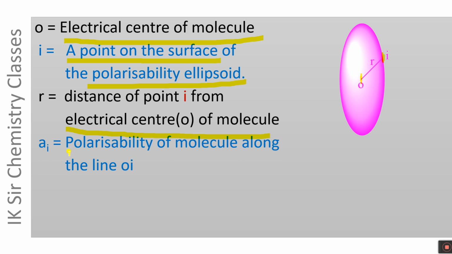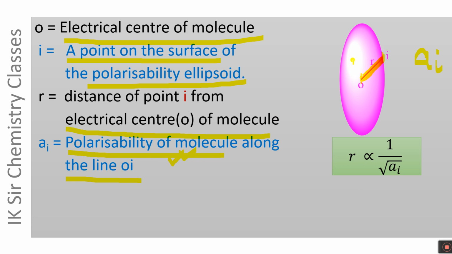Now the term AI. It is the polarizability of molecule along the line OI. The polarizability of molecule along the line OI is AI. As we have seen earlier, this distance R is inversely proportional to under root AI. That is, R is proportional to 1 by under root AI, where AI is the polarizability of molecule along the line OI.